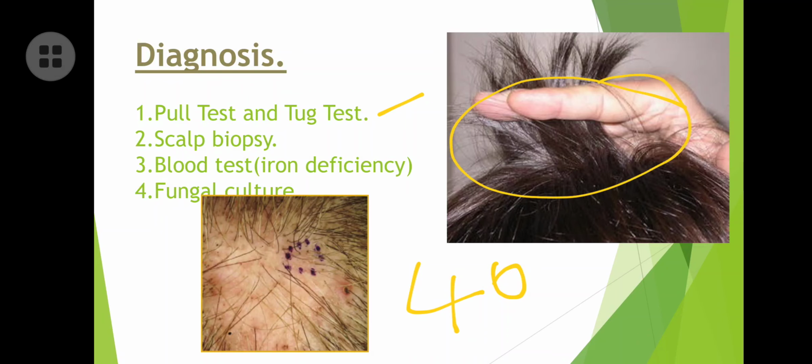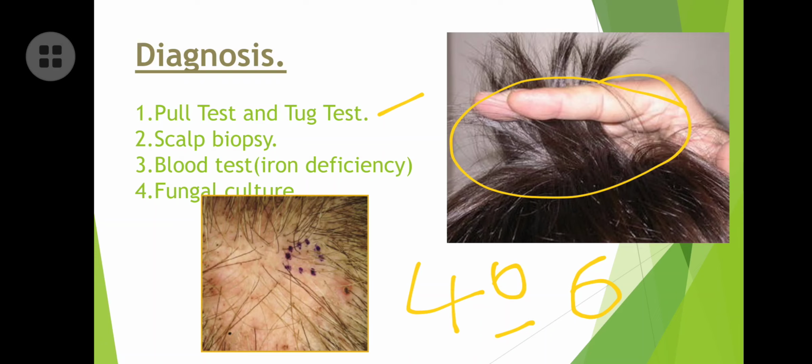In the tug test, if more than 6 hairs come out in one plucking, it means you are having hair loss. If it is 3 or 4 hairs, it's a normal condition, don't worry at all. 6 hairs is the initial condition, but more than 6, like 7 or 10 hairs, is considered the stage of hair loss.